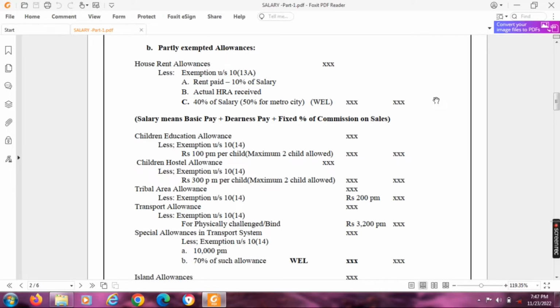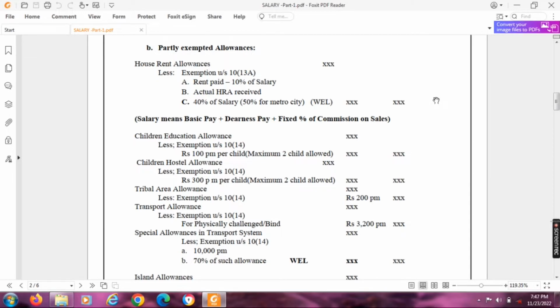First one is rent paid minus 10% of salary. Here salary means basic pay plus dearness pay plus fixed percentage of commission on sales. Second, the actual house rent allowance received. And third one, 40% of salary, with one exception: 50% in case of a metro city. Out of these three, whichever is least is exempted from the actual allowance, and only the balance is taxable.